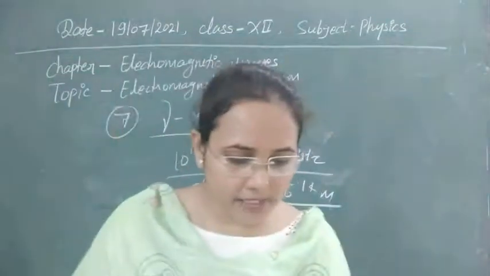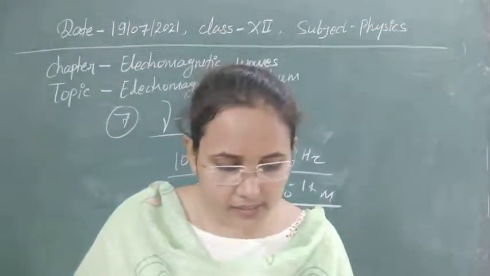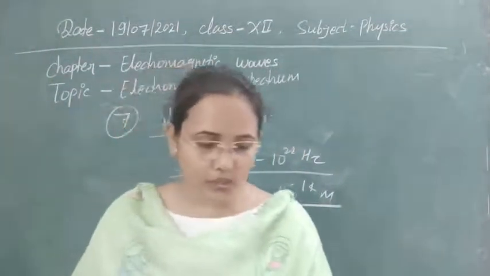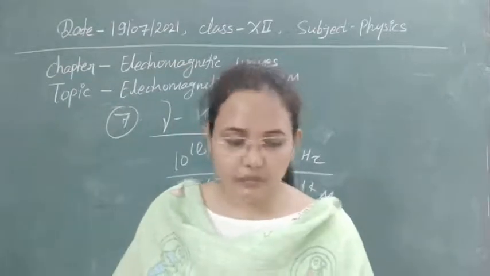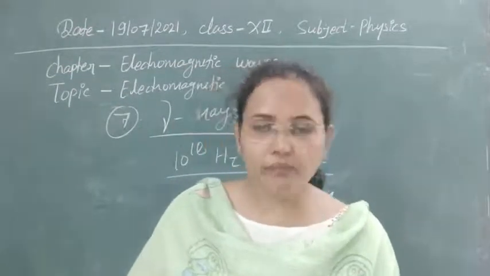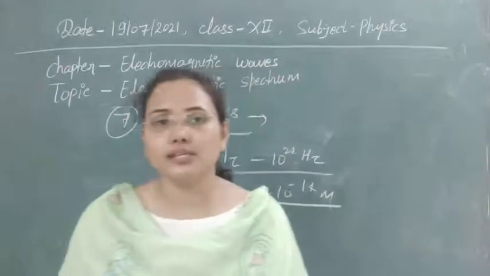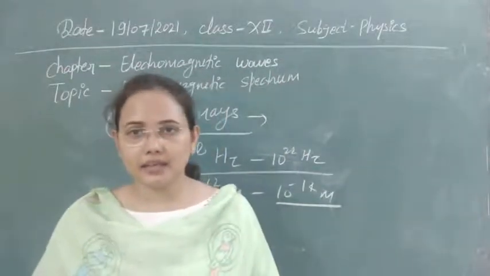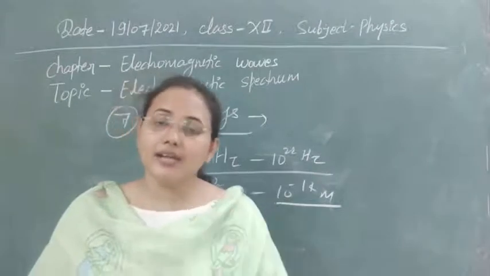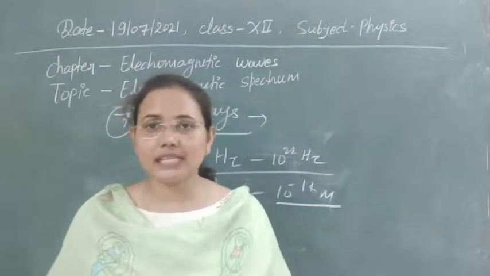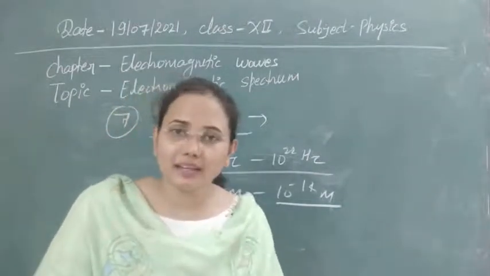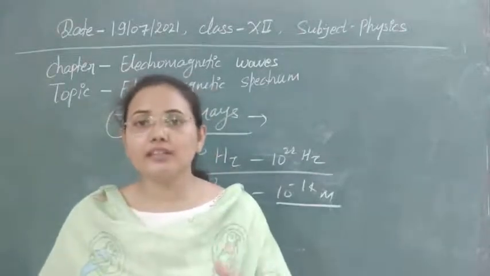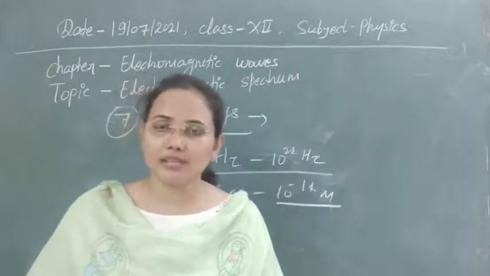Next application is that these waves are used to provide valuable information about the structure of the atomic nucleus. As I told you already, these waves are produced by nuclear reactions or excitation of the nucleus, and they can interact easily with the nucleus, so we can get information through this.